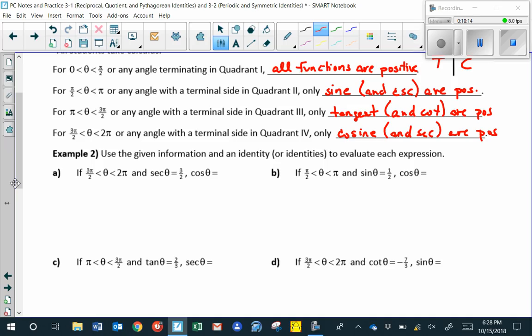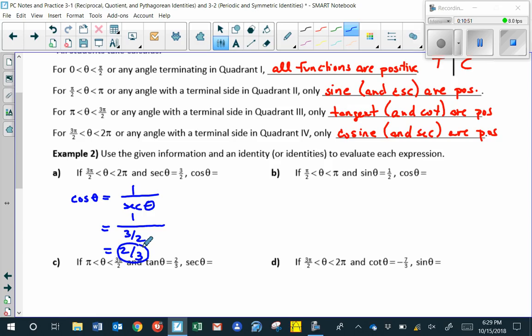That gives us a quick way to determine whether a function is positive or negative. So in example 2, part A, we are given some information about a secant of an angle, and we're asked for cosine. We may not actually need the additional information because there's a very direct relationship between the secant function and the cosine function. That is to say that the cosine function is 1 over the secant function. So cosine of theta is 1 over 3/2, and 1 divided by 3/2 is 2/3.